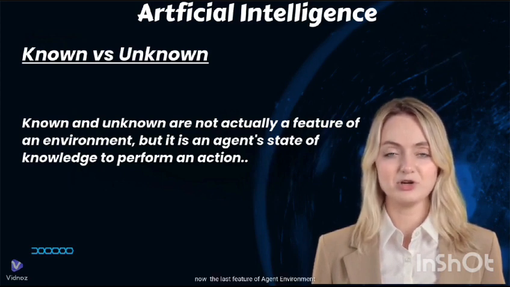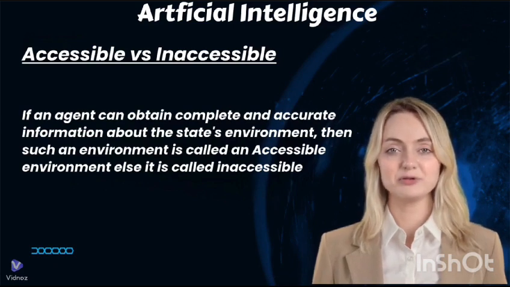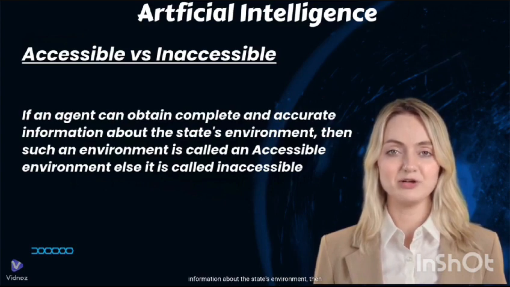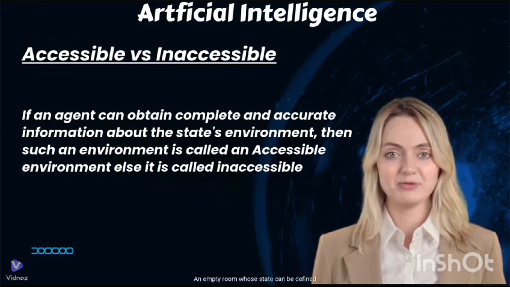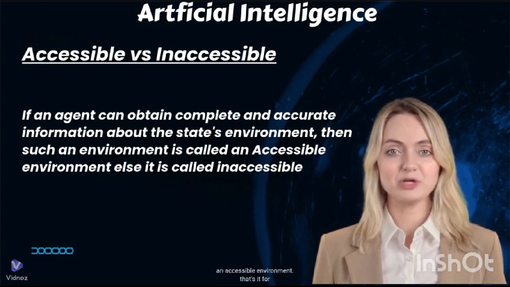Now the last feature of agent environment is accessible versus inaccessible. If an agent can obtain complete and accurate information about the state of the environment, then such an environment is called an accessible environment, else it is called inaccessible. An empty room whose state can be defined by its temperature is an example of an accessible environment.